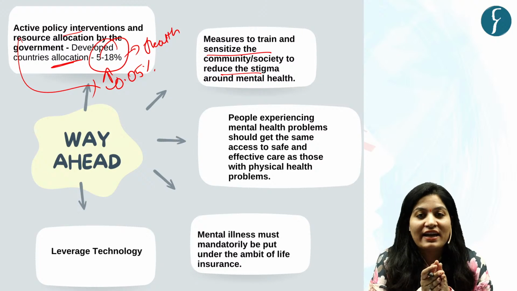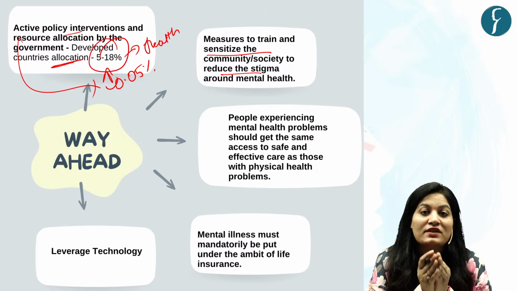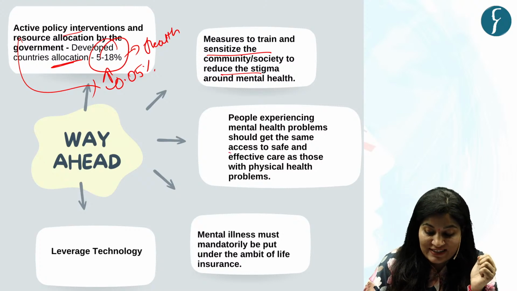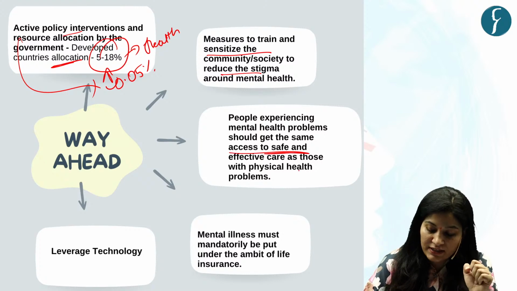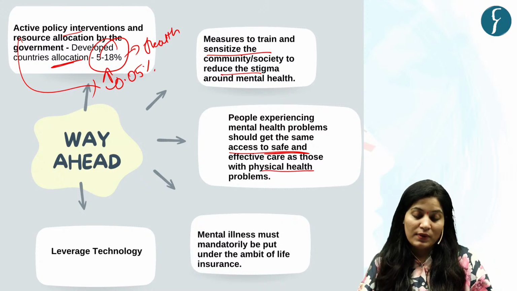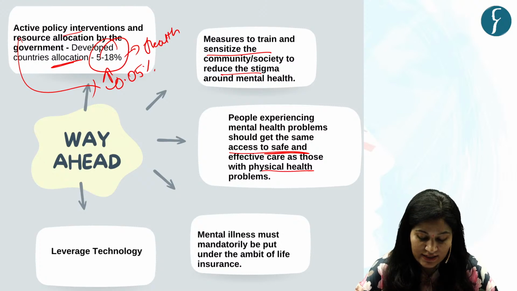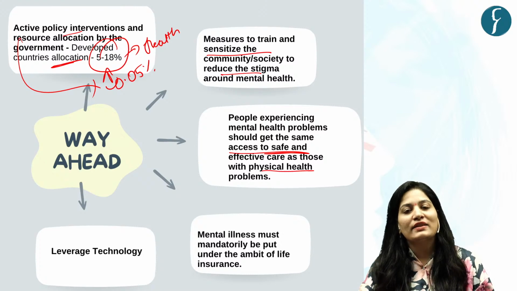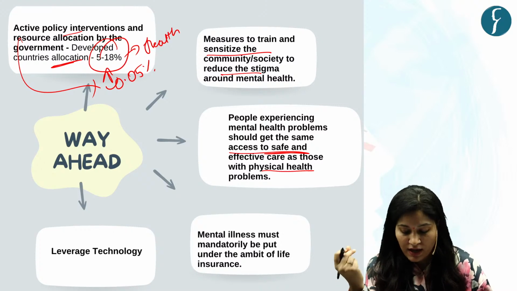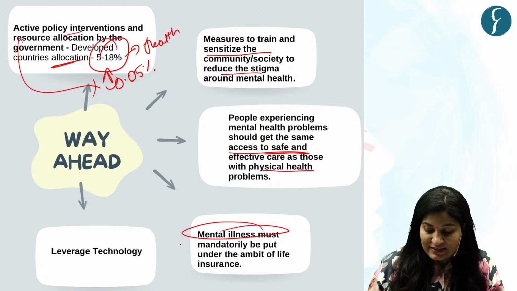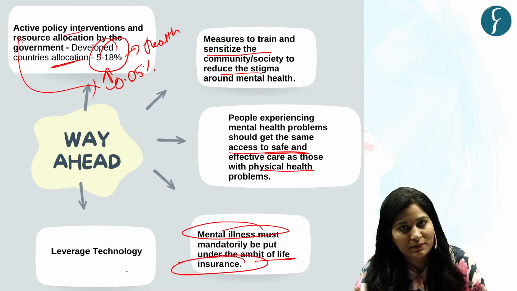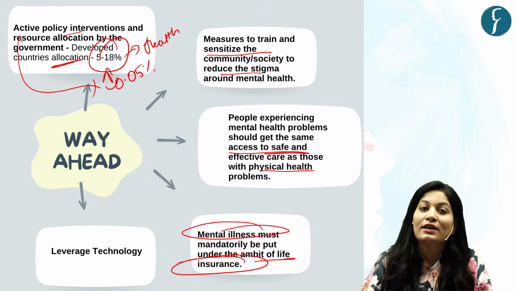Then it is a very high time to blur the difference between visible and invisible disease. For that, we should provide the same access to safe and effective care as those with physical health. Yes. And now it is high time for society to see mental health with the same lens as they see physical health or physical disease. For that, mental illness must mandatorily be put under the ambit of life insurance. Okay, this will increase affordability.